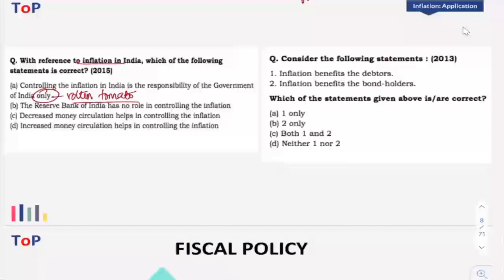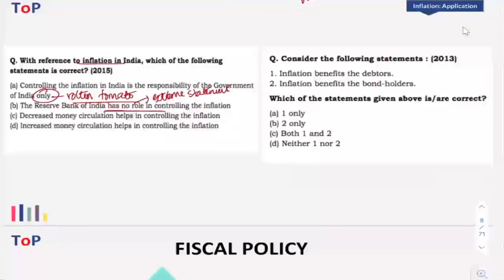Right? Reserve Bank of India has no role in controlling inflation. It is an extreme statement again. See, this type of question can easily be done with your basic knowledge, but I'm also giving you an idea of how UPSC frames the questions, the sentences, or the options.